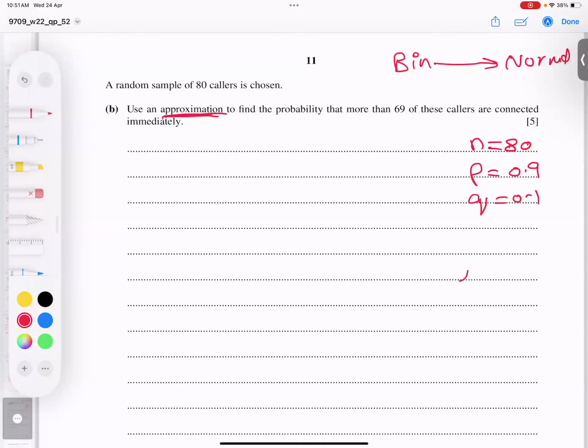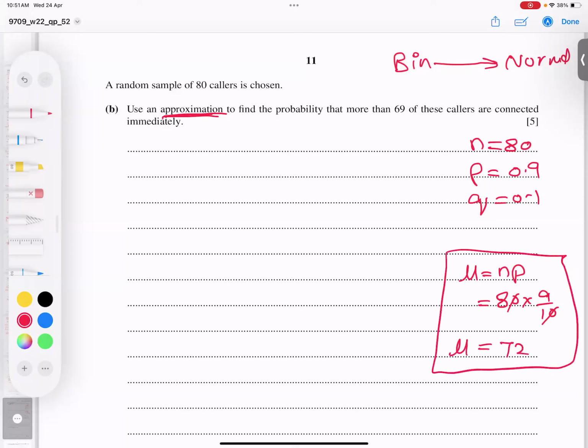We have to find the mean. What is the mean? NP. N is 80 and P is 0.9 or 9 by 10. This cancels out to 72, so the mean value is 72. You can write it in decimal or fraction to get this mean value, no problem at all.